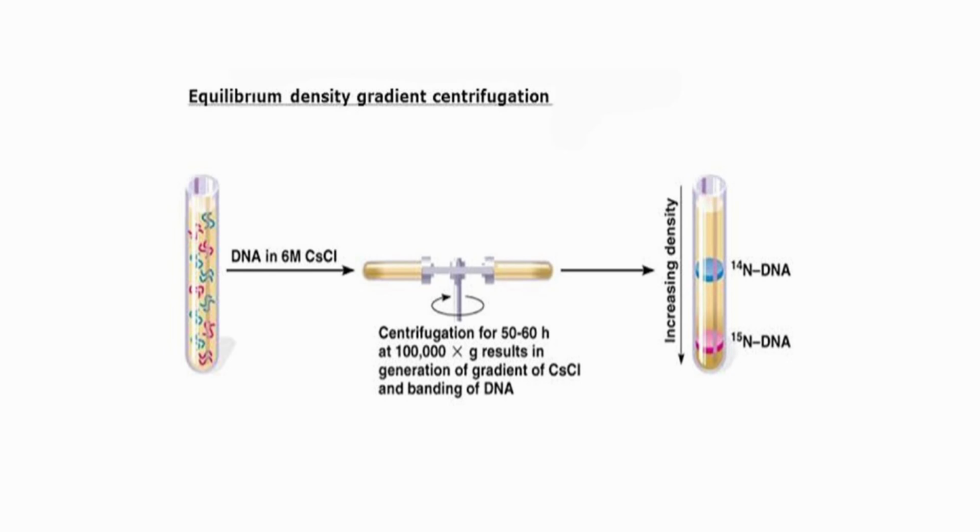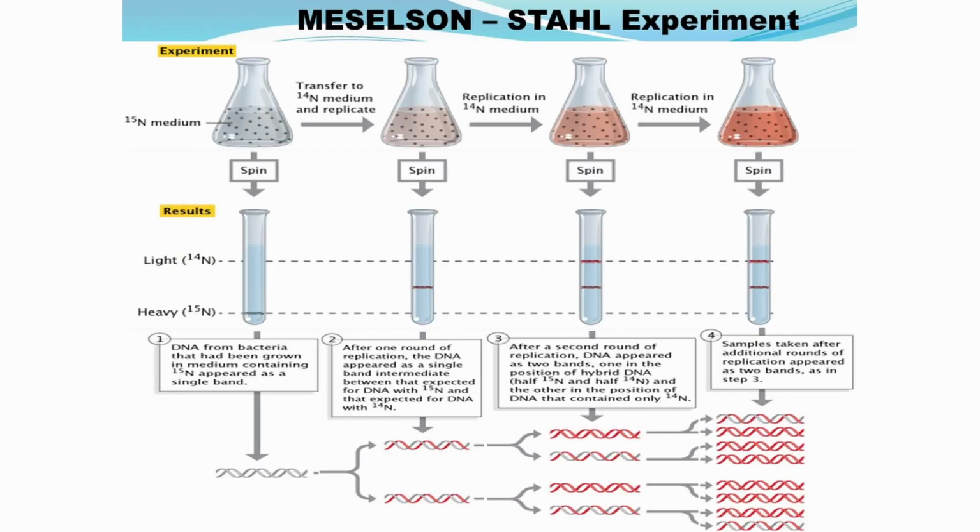The advantage of these two nitrogen forms is that when subjected to density gradient centrifugation, heavy nitrogen, that is N15, would appear as a band at the bottom of the test tube, N14 would appear as a band at the top of the test tube, and the hybrid would appear at the center of the test tube as a hybrid molecule. So, nitrogen isotopes were selected, and initially, starting with the experiment, a set of E.